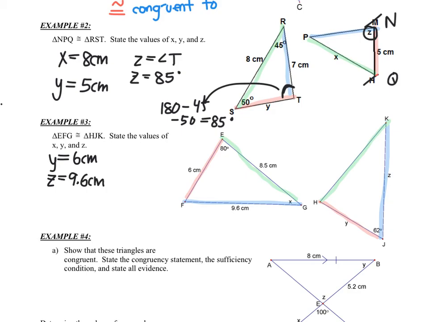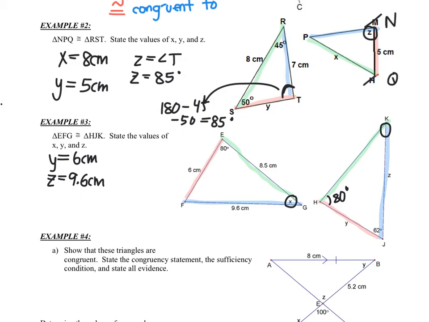And now I need to solve for angle X, which is right over here between the blue and the green. I don't have that angle here. I don't have angle K, which means I might have to do a little bit more matching. So I know between the red and the green lines, that's 80 degrees. So this is also 80.